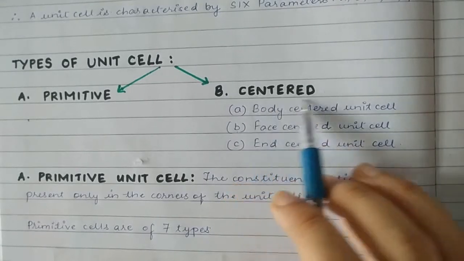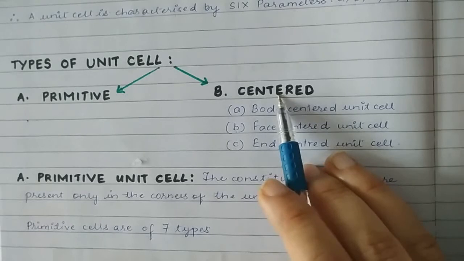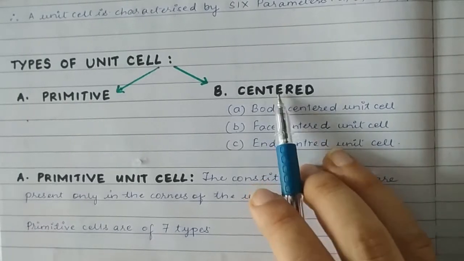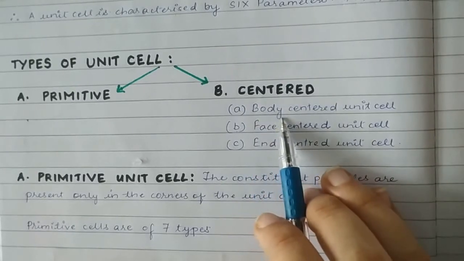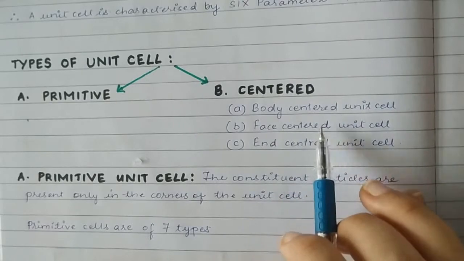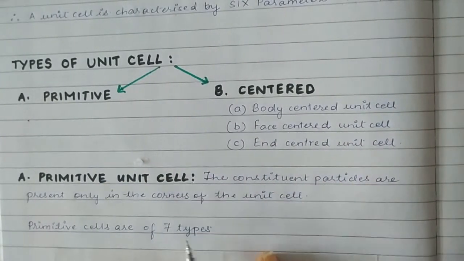Now what is the meaning of centered? Centered means it has a particle, an atom, molecule or ion, in the center. It may be at the center of the whole body, at the center of the face, or end centered. We'll see the meaning of this gradually. First let us see primitive unit cells and their types.